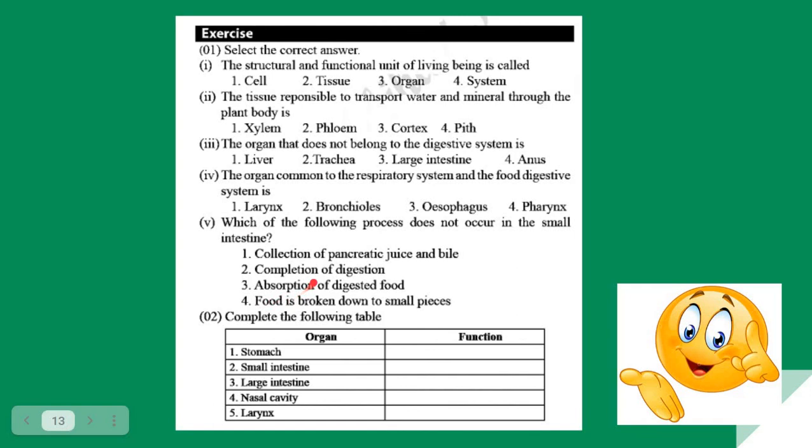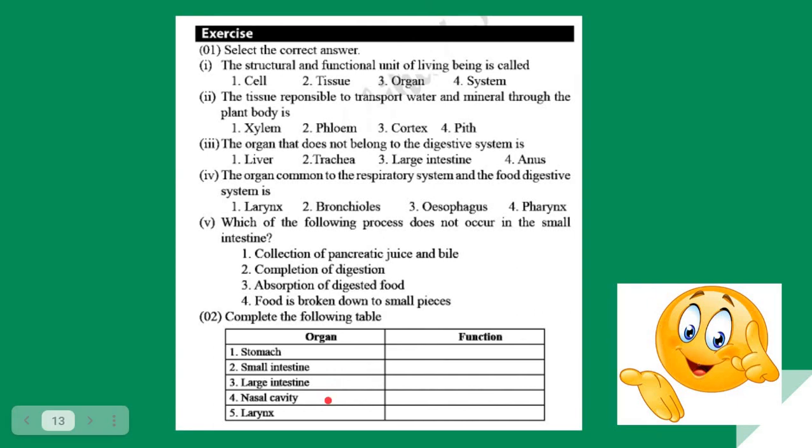Now the second one, complete the following table, organ and its function. So I will just say one function for each of these organs. So the stomach, food is stored in this stomach. You can simply say that food is stored here. For small intestine, you could simply say that it absorbs digested food into the body. Then for the large intestine, you can simply say absorption of water.